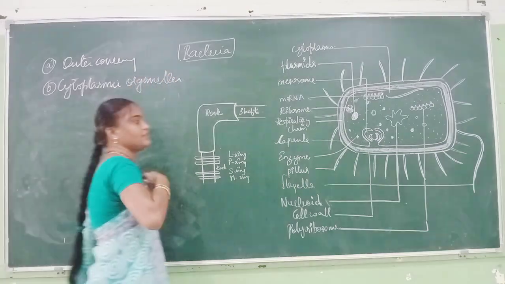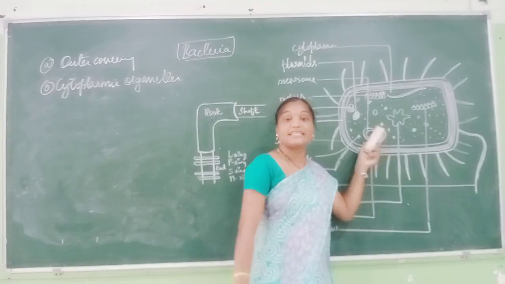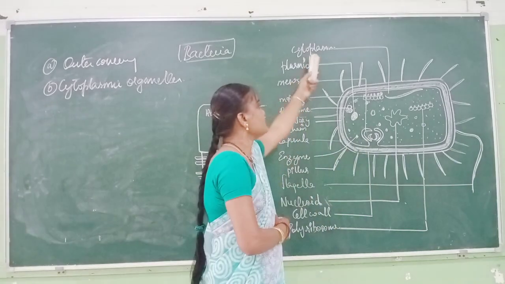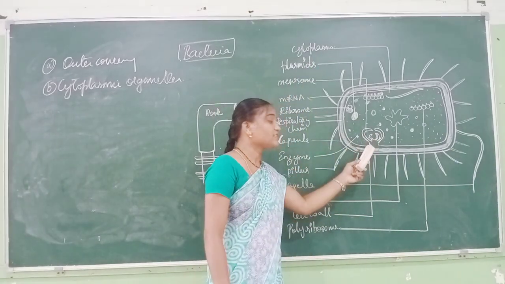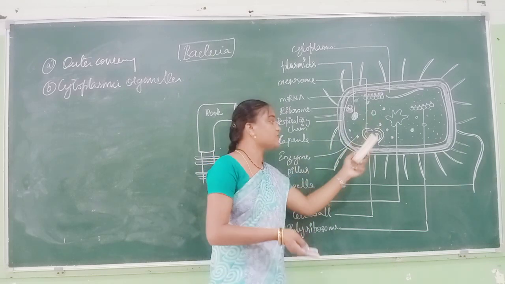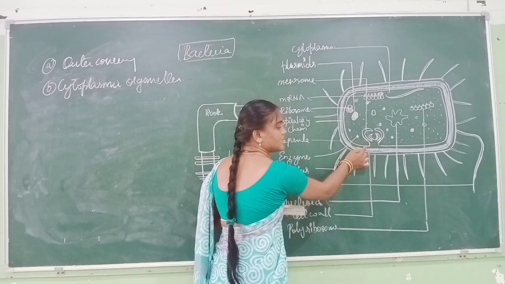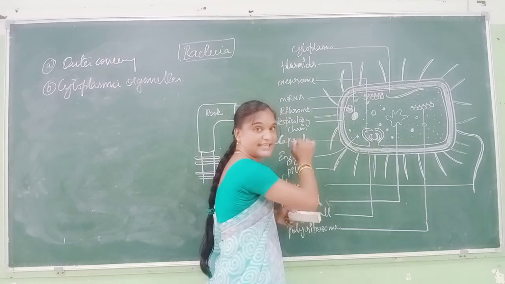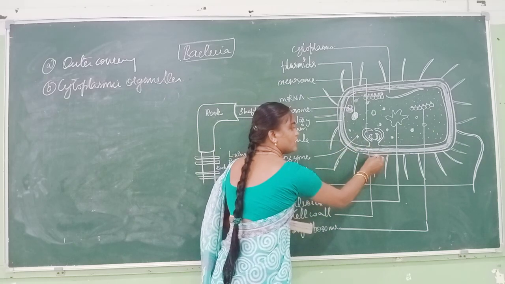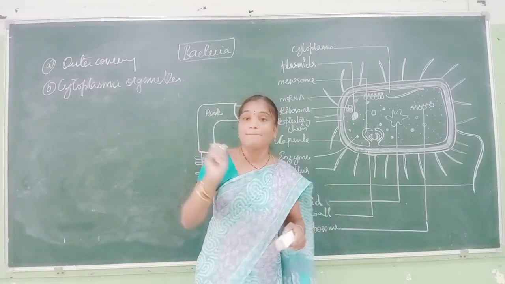In bacteria, the open space present inside your plasma membrane is your cytoplasm. The plasma membrane is attached facing towards the cytoplasm, and the other end faces towards the cell wall. This thick wall is your cell wall. This is your capsule. These three layers are nothing but the outer covering of your bacteria.